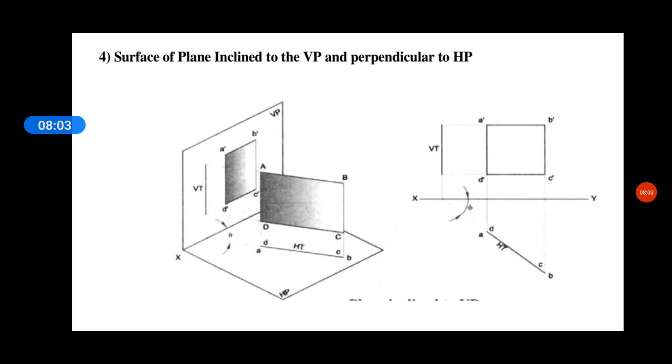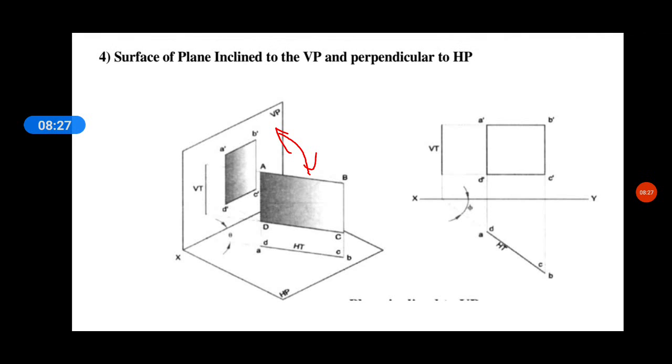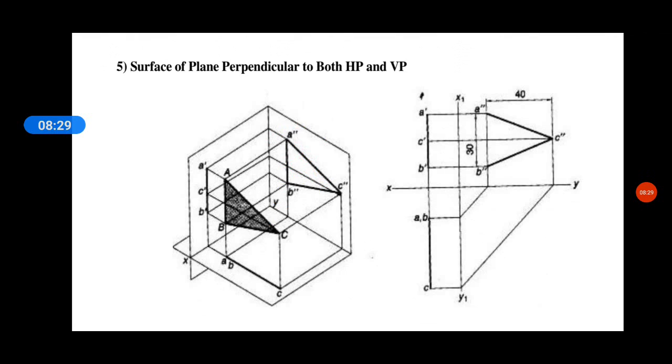Next, the surface plane is inclined to VP and perpendicular to HP. As you can see here, this plane is inclined to VP. It is making an angle of inclination to the vertical plane, and for the horizontal plane it remains perpendicular. Since it is standing on the horizontal plane, it remains perpendicular. This is a different position like this.